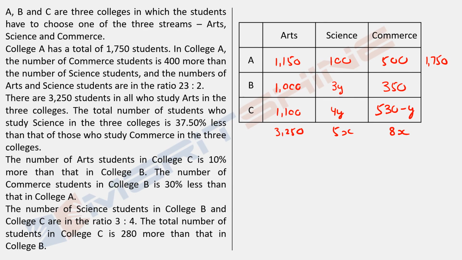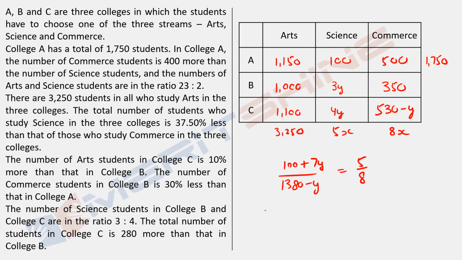This is very simple. What is the sum here? 100 plus 3y plus 4y, that's 100 plus 7y. Fine, let's write it here. So 100 plus 7y. What is this sum? 500 plus 350, 850, plus 530 minus y. So this would be how much? This would be 1380 minus y. And this is equal to, this is given as 5:8.